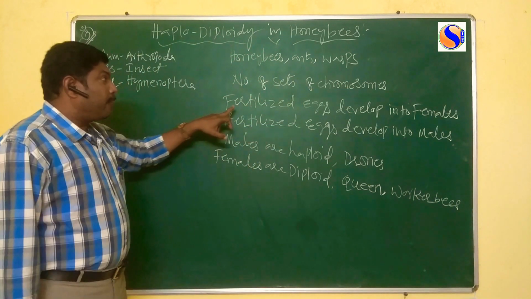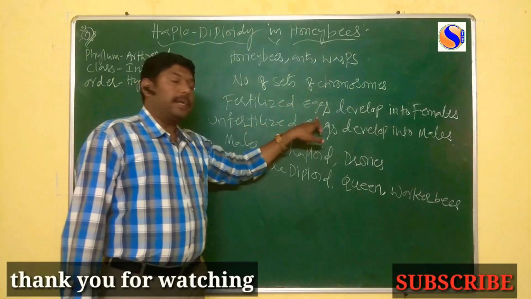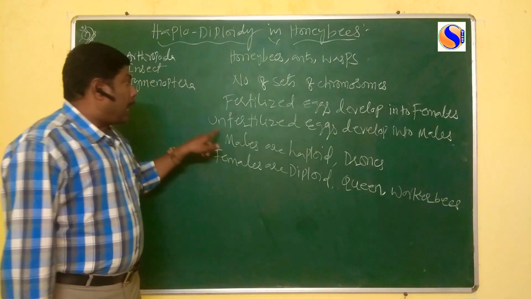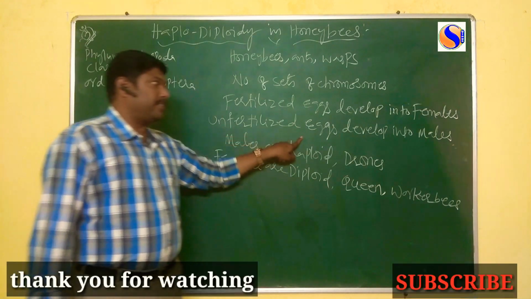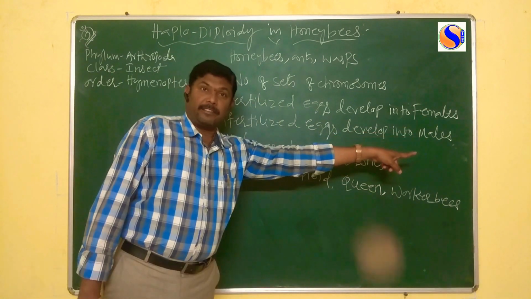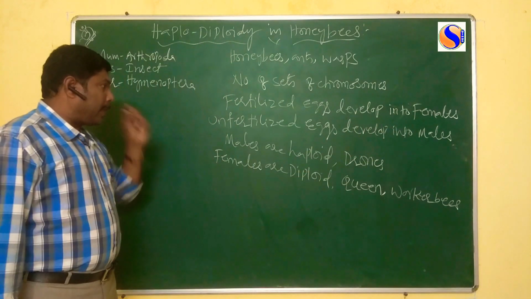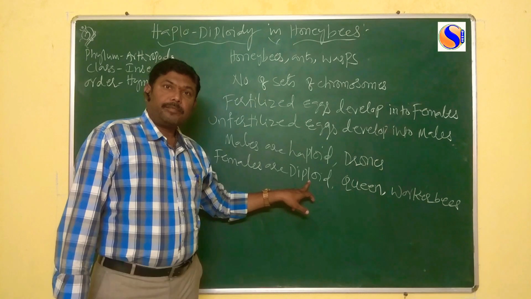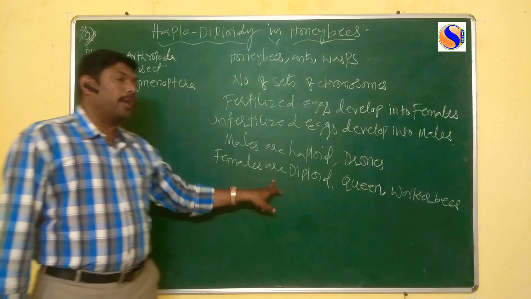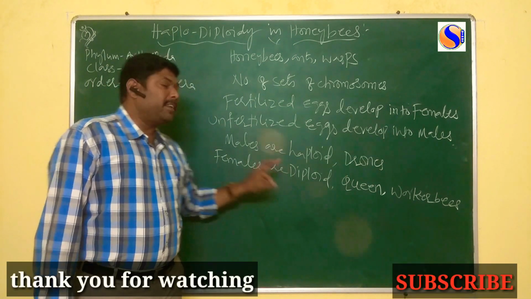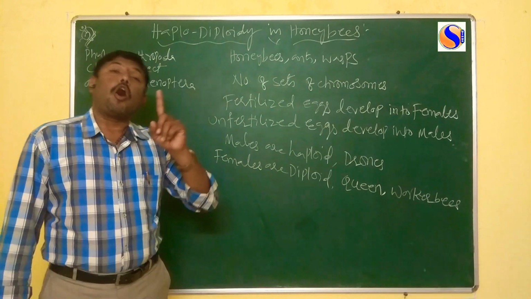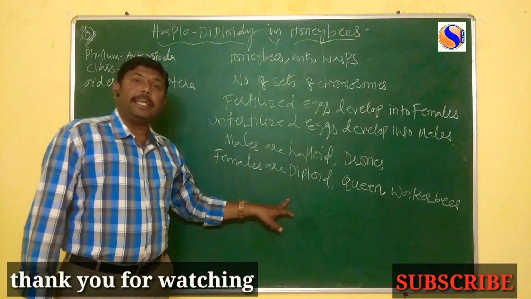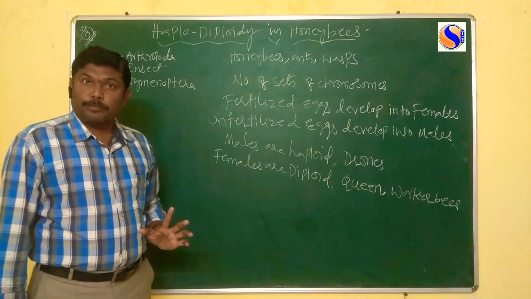That means fertilized eggs develop into females, whereas unfertilized eggs develop into males. That means males are haploid, whereas females are diploid. Males contain half the number of chromosomes, whereas females contain double the number of chromosomes.